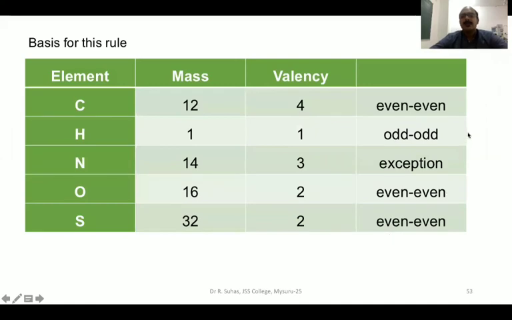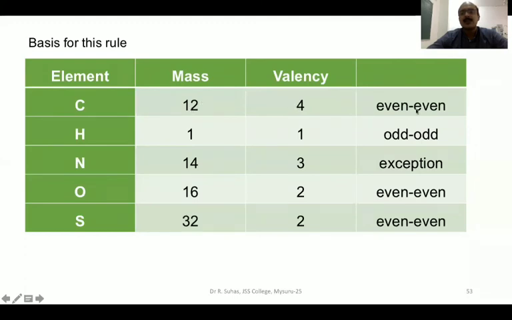And now we have to study why there is something so special about nitrogen and not other elements in the periodic table. What is the basis for this rule? This table clearly sets the basis for this rule. These are different elements. This is the mass and this is the valency. First we'll take up carbon. Carbon mass is 12, valency is 4, both are even.